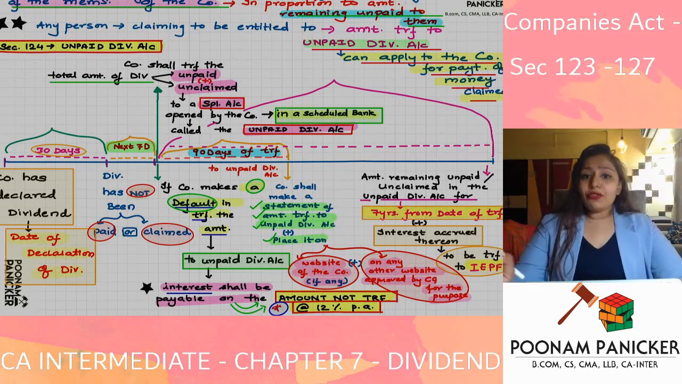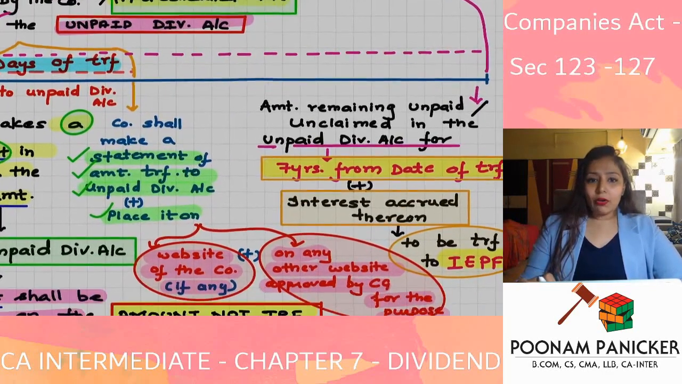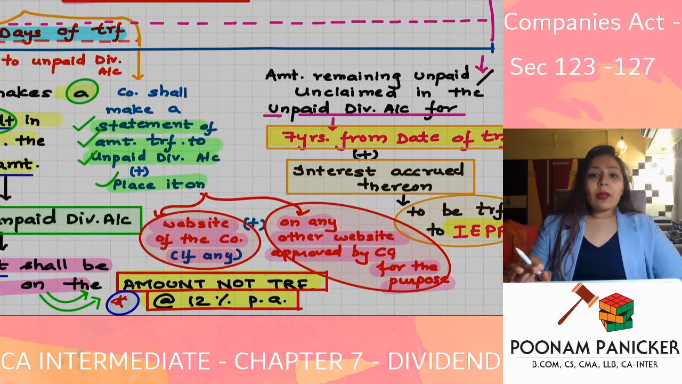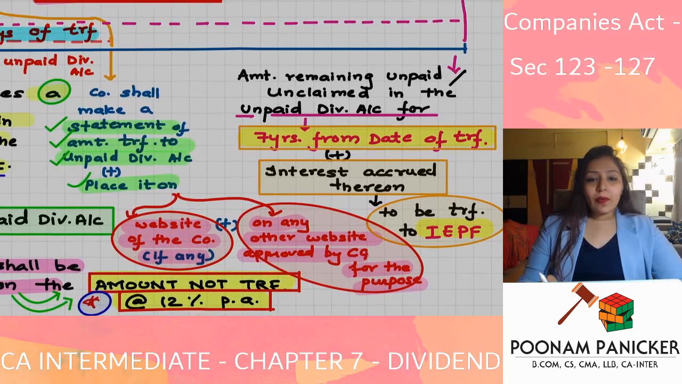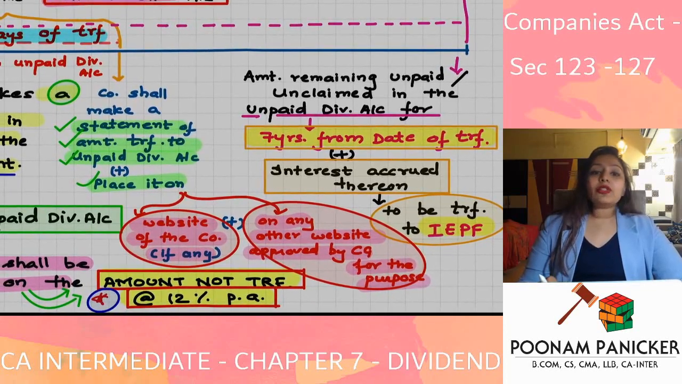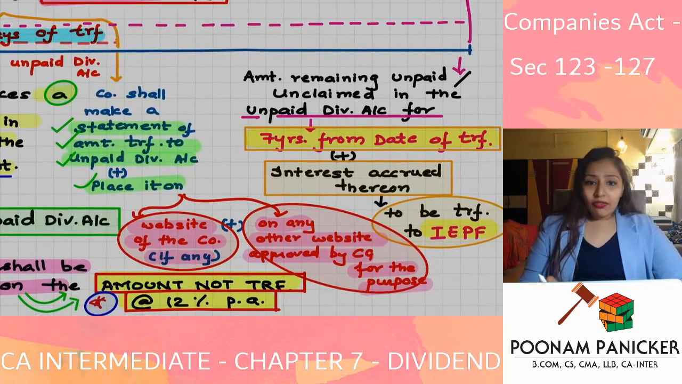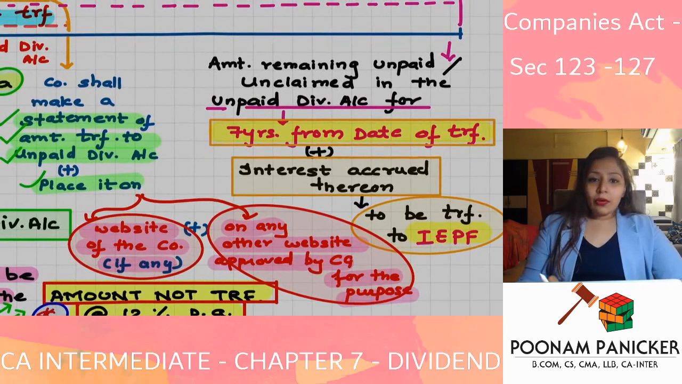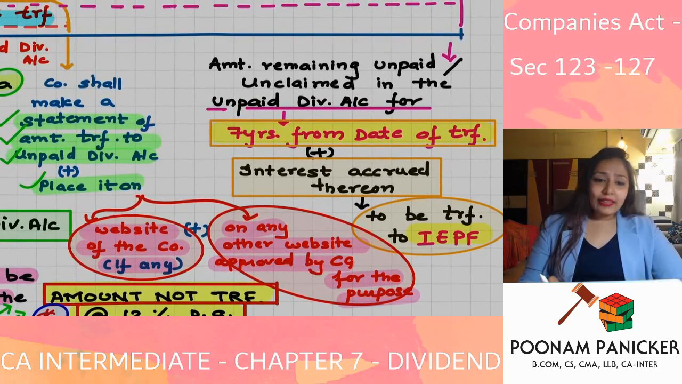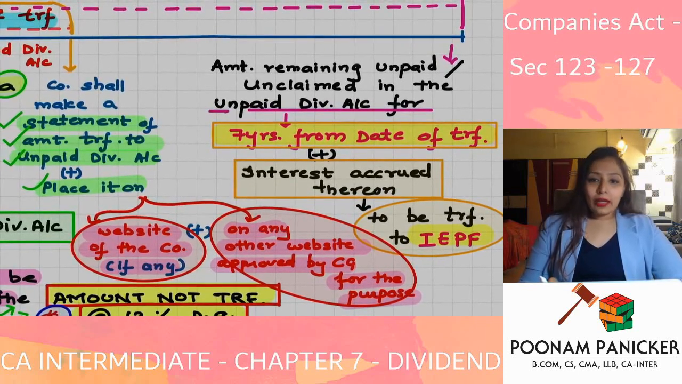But if you haven't claimed that money back from the unpaid dividend account, that money is going to stay in the unpaid dividend account for a period of 7 years from the date of transfer. And after 7 years, what will have to be done with this particular amount? This amount and the interest on that amount will be transferred to a fund which is created by the government.